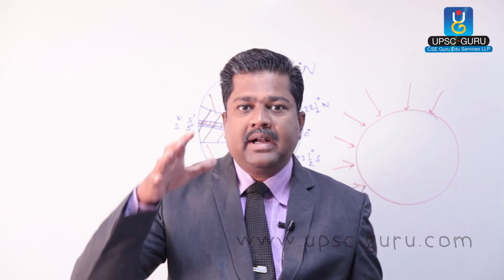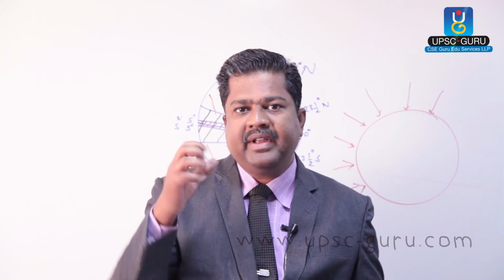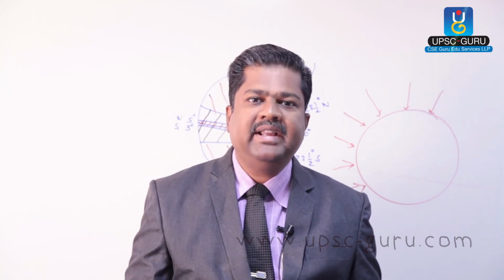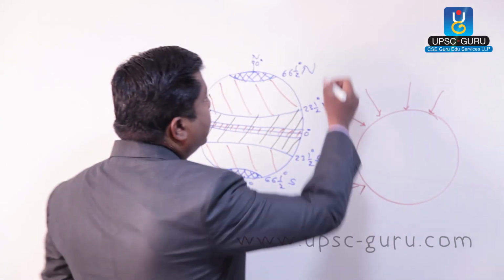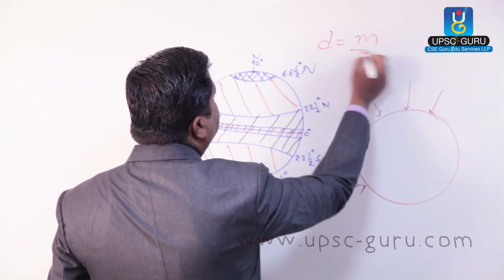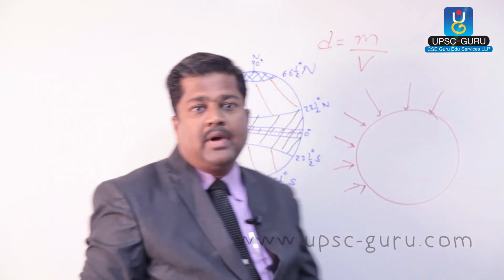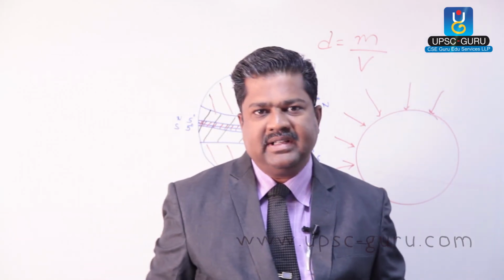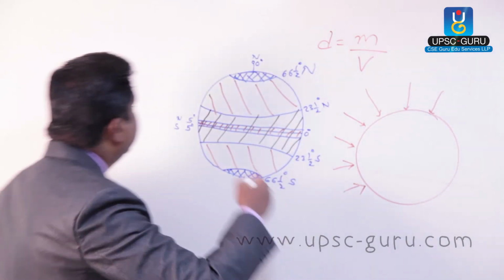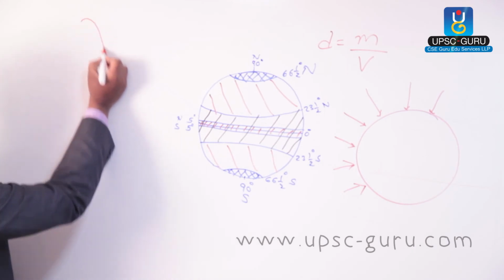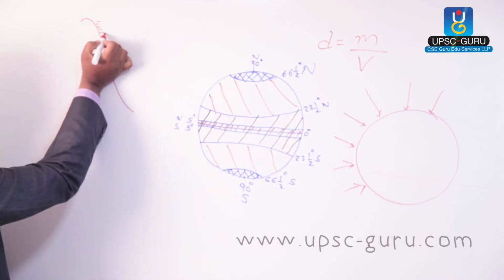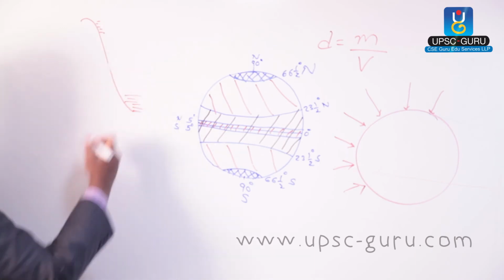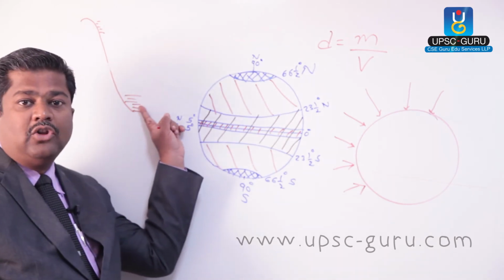But you are aware that when air becomes cold, it gets compressed. Its density increases. What is density? Density equals mass upon volume. So as it is compressed, volume decreases, density increases. As a result, if there is a mountain range like this, here the air gets colder, density increases, whereas here the radiations are not to that extent.